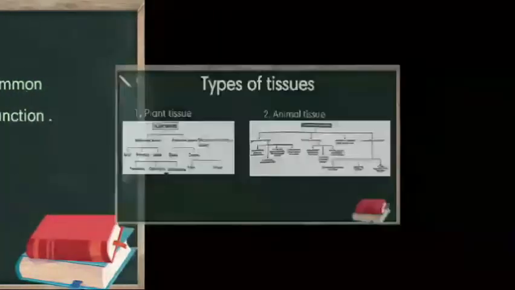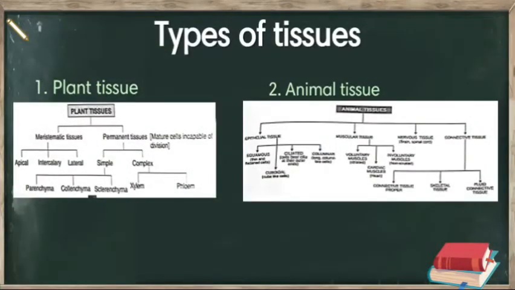Moving to next, types of tissue. There are two major types of tissue. First, plant tissue, and second, animal tissue. Plant and animal tissues are divided into many parts, such as plant tissue is divided into two parts: meristematic tissue and permanent tissue.